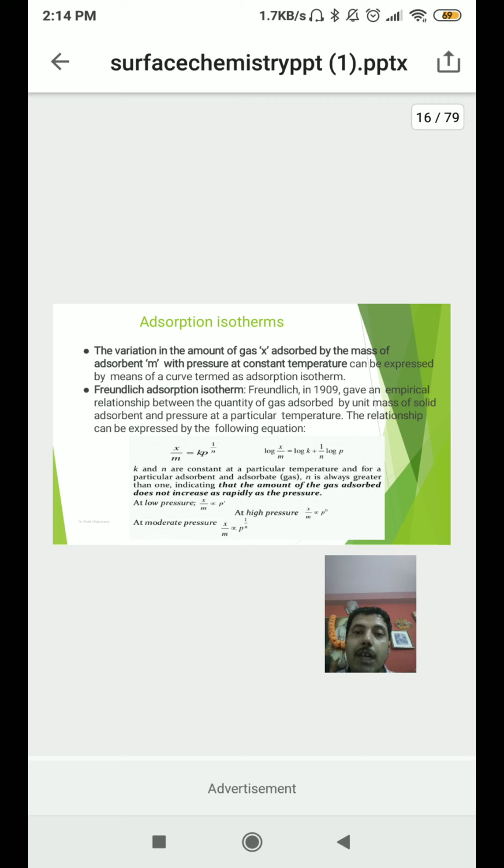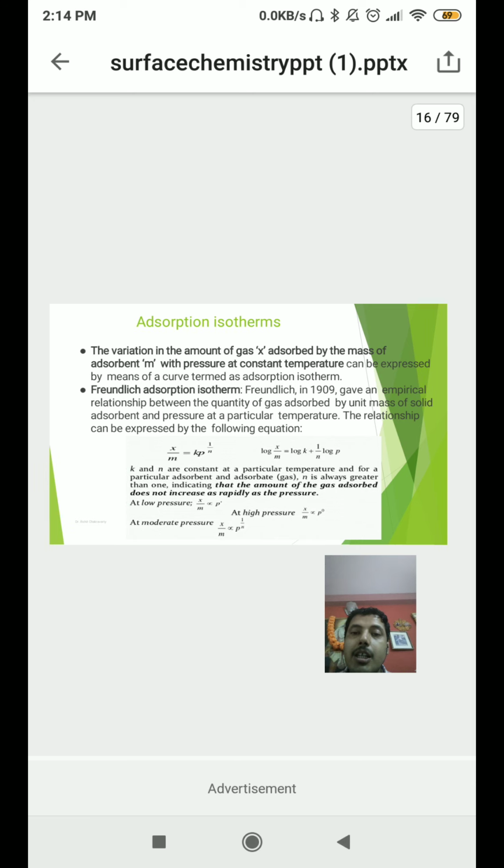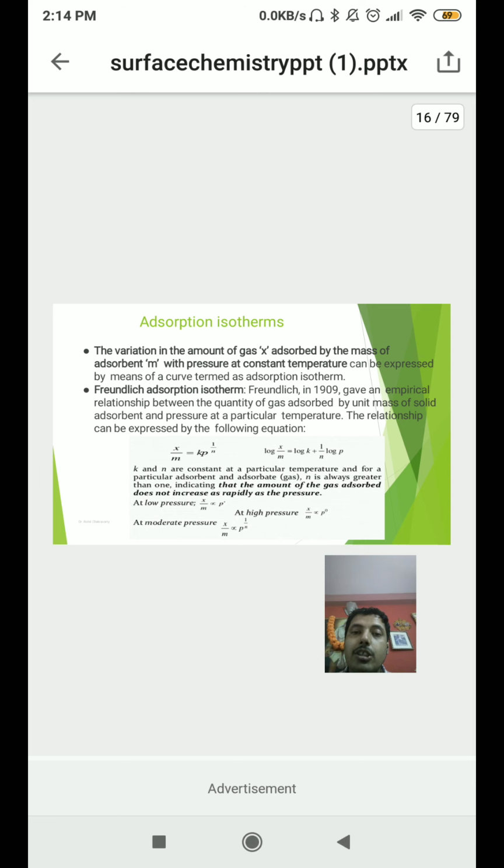So there is a curve between them, and that curve is described by a scientist called Freundlich, the Freundlich adsorption isotherm. In 1909, Freundlich gave an empirical relationship between the quantity of gas adsorbed by unit mass of a solid, the adsorbent, and the pressure at a particular temperature: x/m = kp^(1/n).